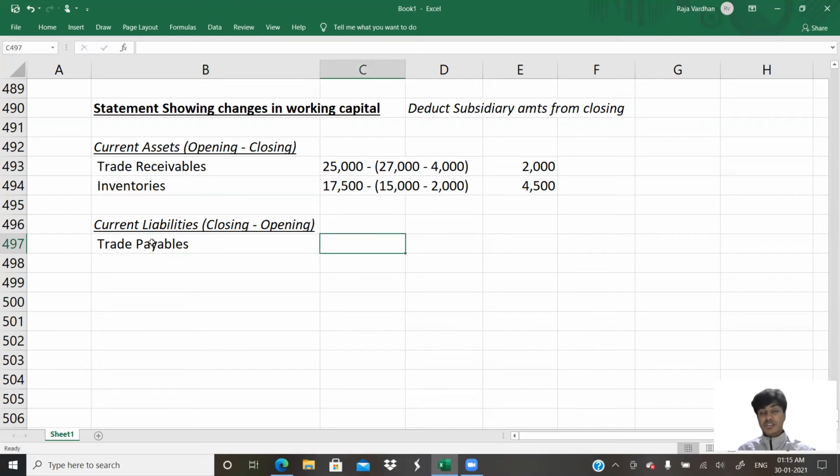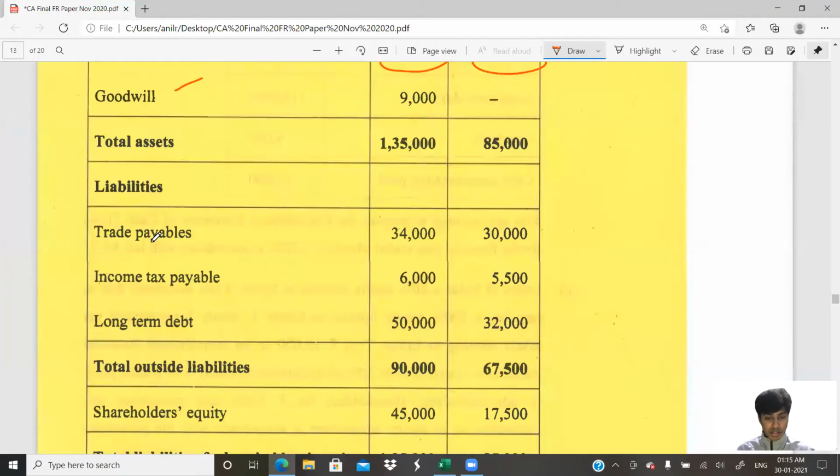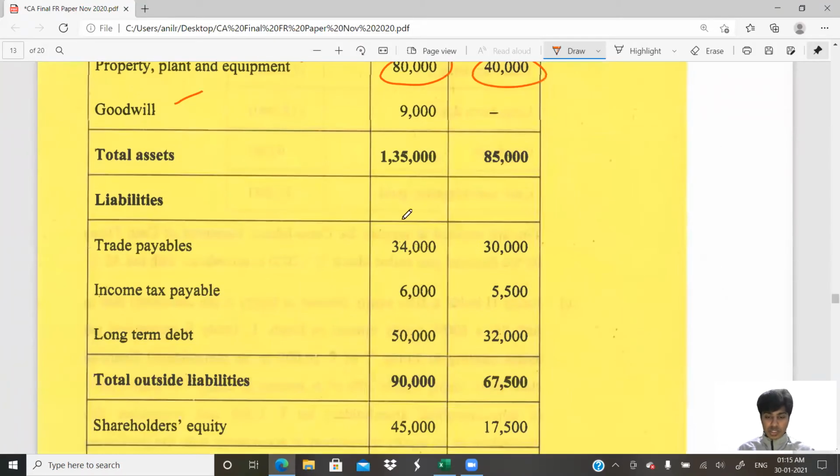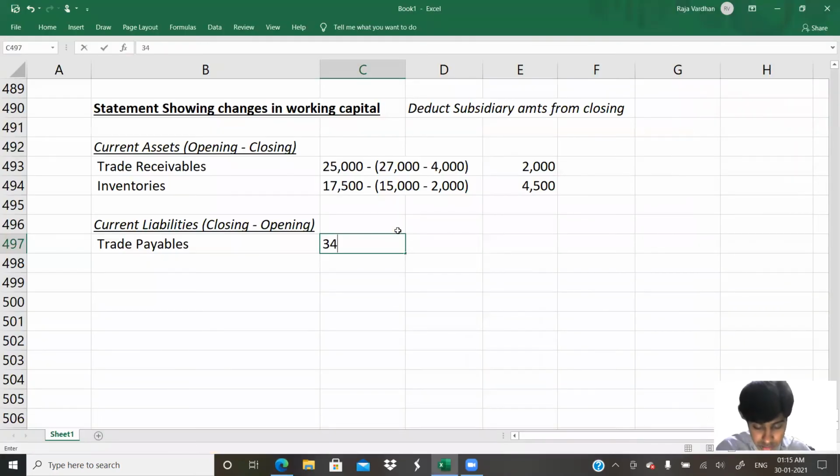Trade payables. What is it that we do? We do closing minus opening here. Remember, how much is closing? 34,000 is closing. This is 2020. This is 2019. 34,000 minus. How much is opening? 30,000.